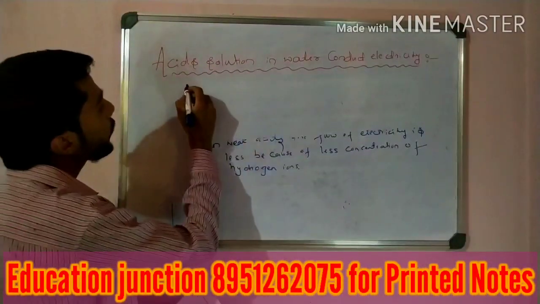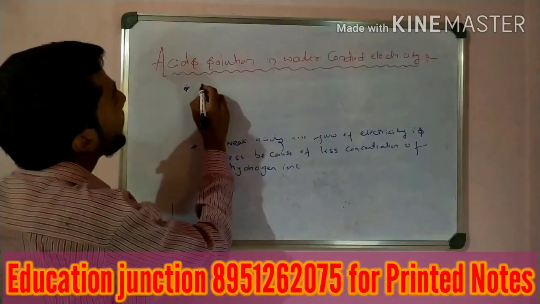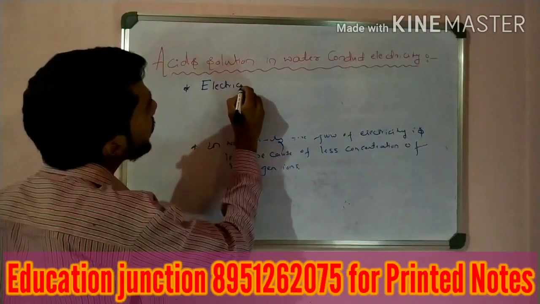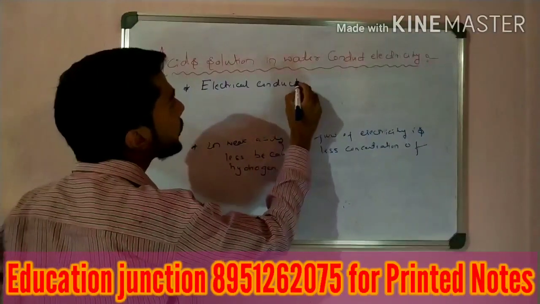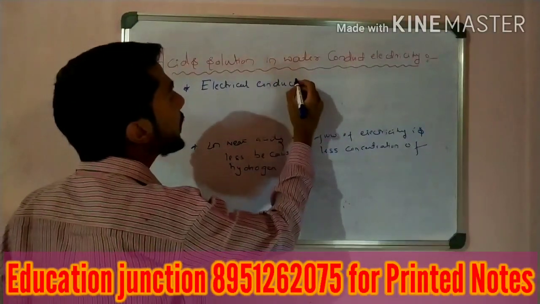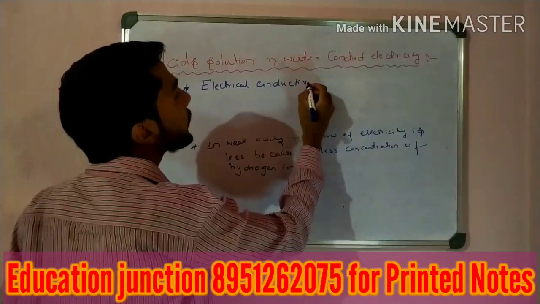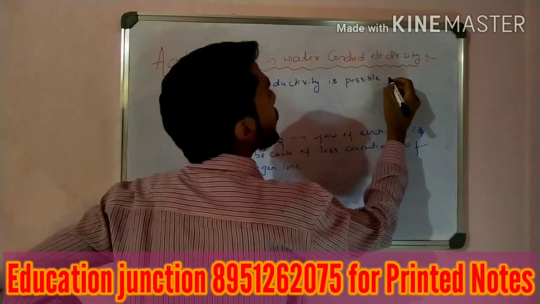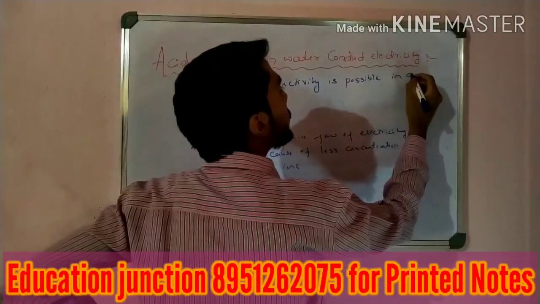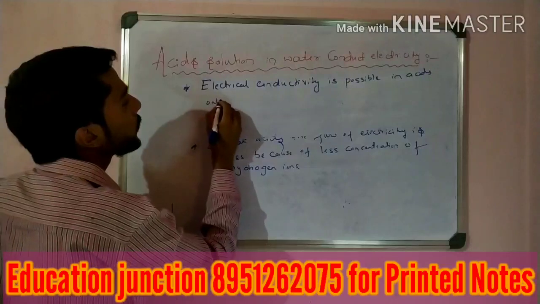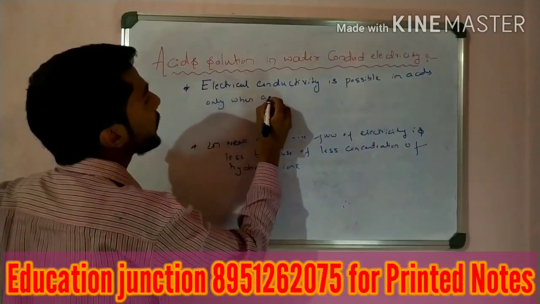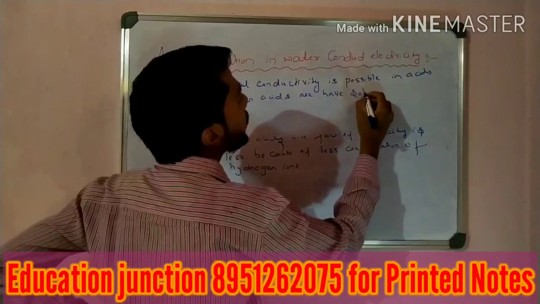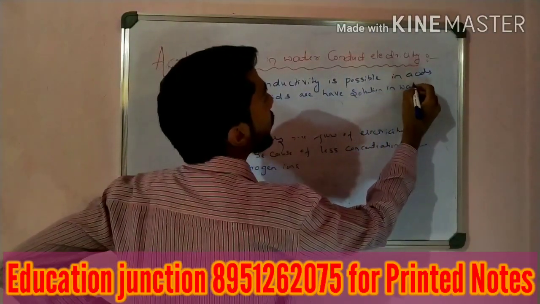So the last point is: electrical conductivity is only possible in acids only when acids are in solution in water.